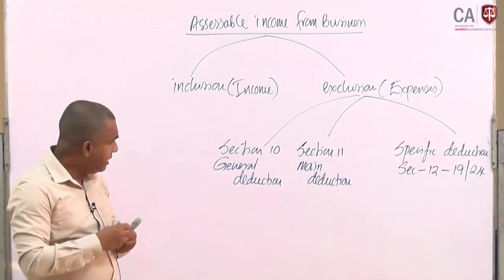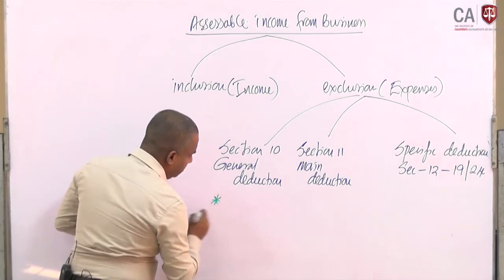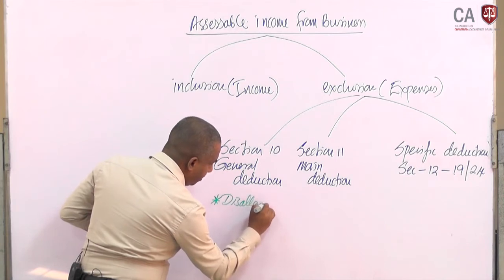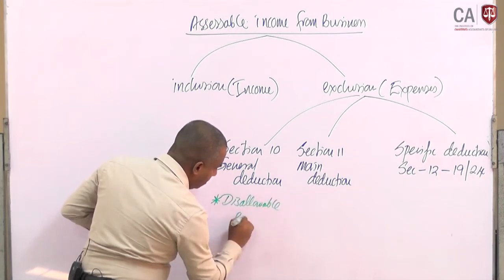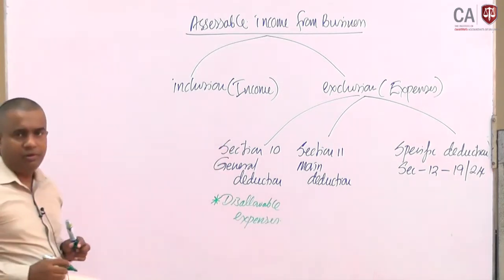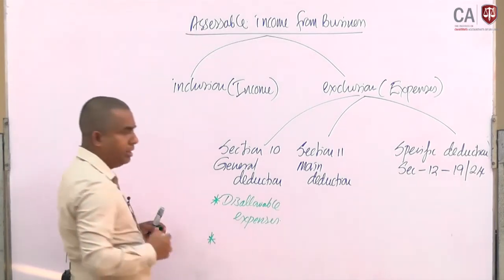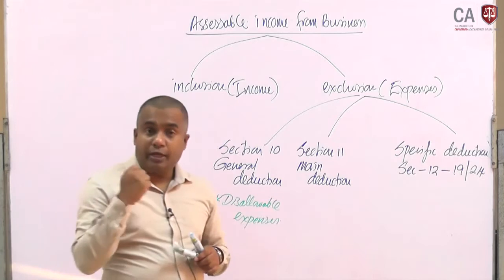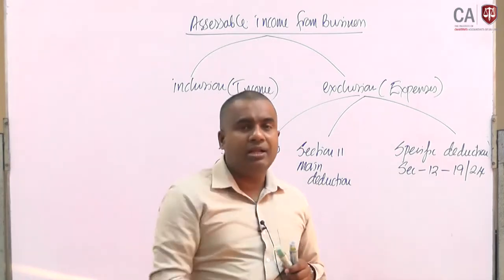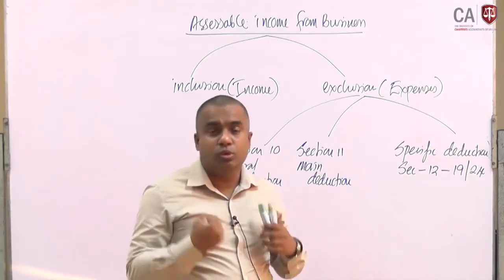Section 10 mainly discusses the disallowable items, disallowable expenses. Some specific points are also discussed, for example where an expense is really applicable and required to have withholding tax deducted, and if it is not deducted, there would be a restriction on deducting it.